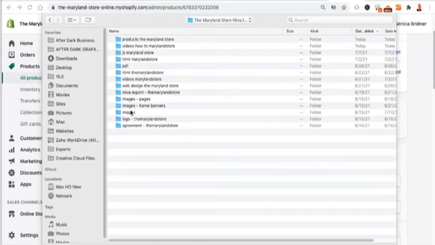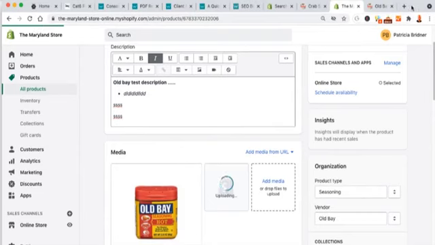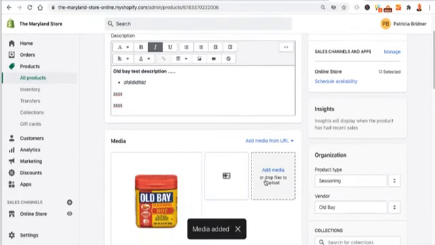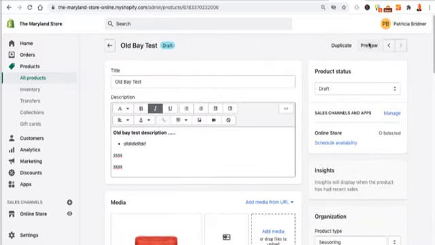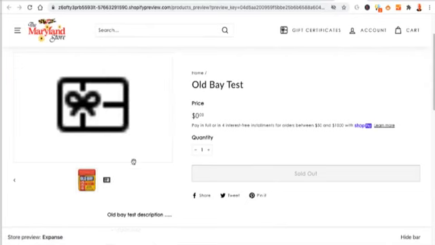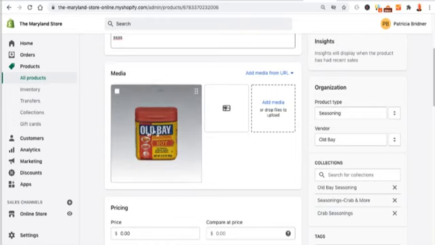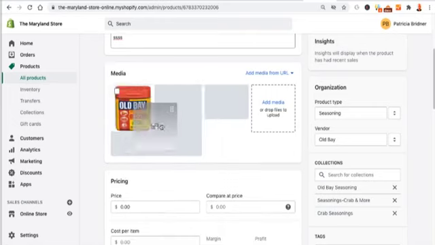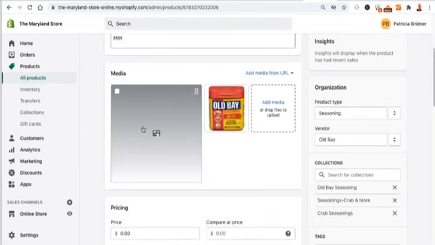Here, let's grab images. I'll just grab a gift certificate just for instructional purposes here. Okay, so now I got this little icon. If I preview the page now, you'll see Old Bay and then you see the little icon, which is weird. So say for instance I wanted the icon to be the first image I see, I would just click and drag it and wait, and then it'll swap. Okay, and then let go and it swaps. So now this image will be the first image that I see when I get to this product.